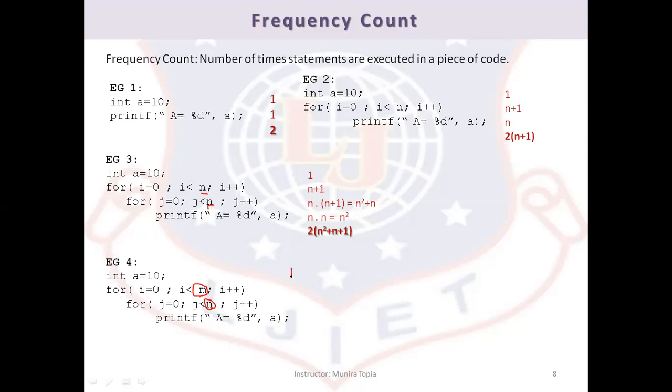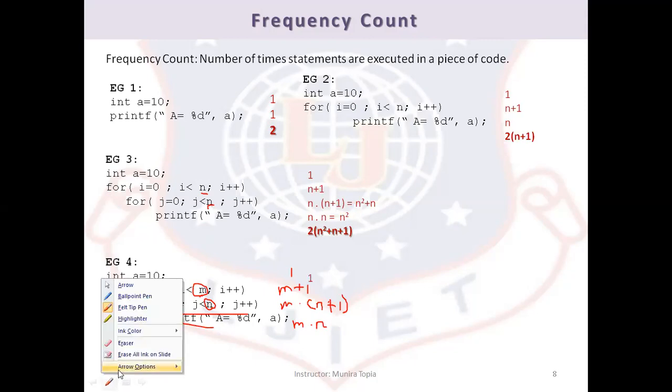First integer i equals 0 will be initialized only once. This is from 0 to m, so it will be executed m plus 1 times. If this is an outer loop, all the nested statements will have frequency by default m. Okay. Now what frequency will the statement for j loop have? j will have frequency of n plus 1. If this is having n plus 1, printf is also nested inside for j loop. That's why we will have another frequency count for printf statement, which is n.